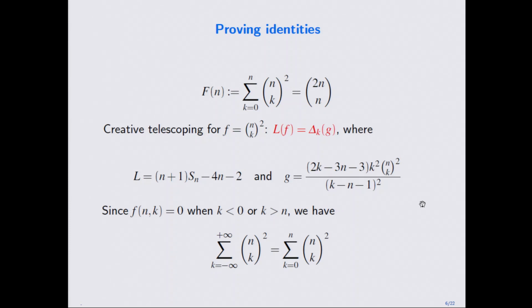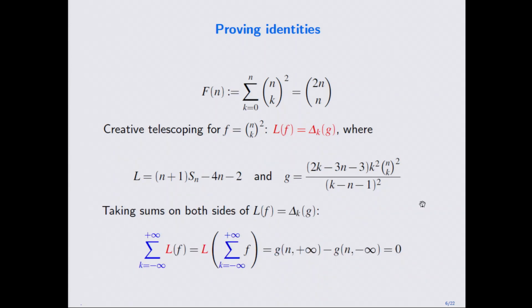And now we modify a little bit, because the sum from 0 to n is equivalent to the sum from minus infinity to plus infinity. Then we sum together with respect to k, and this operator commutes with this operator, which is the operator in n. You commute it, and then you apply this operator on both sides of this equation. On the left-hand side, because this is already a difference of other things, it is easy to use the discrete Newton-Leibniz formula, and then you get this evaluation.